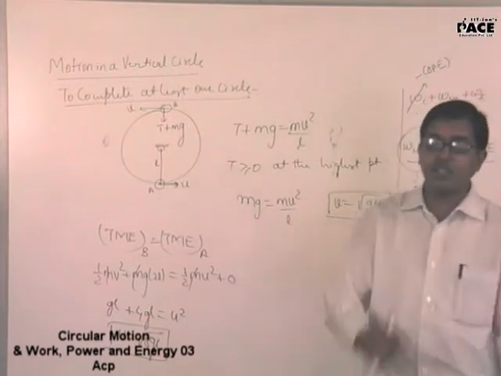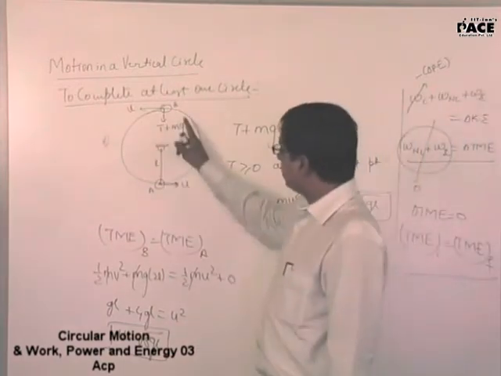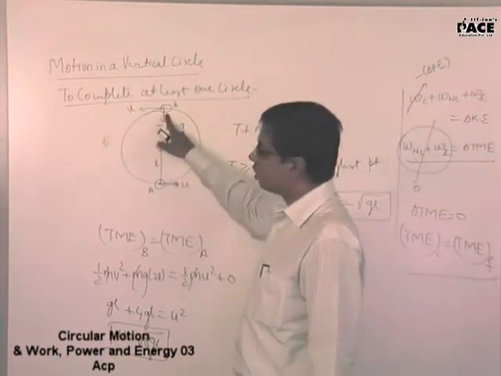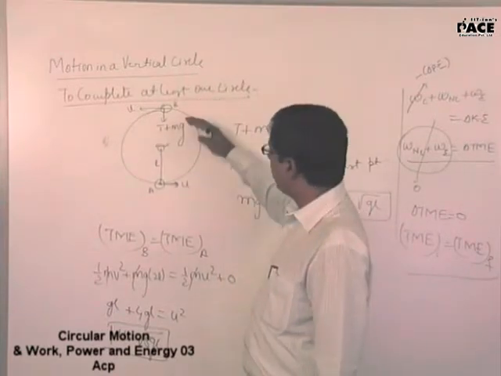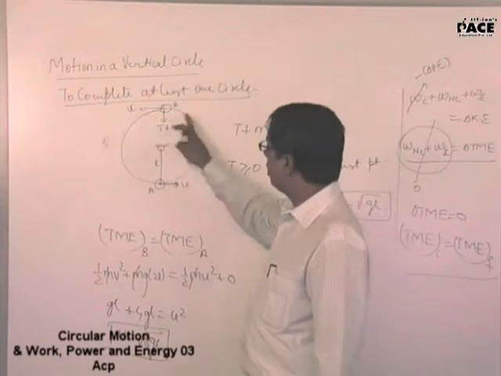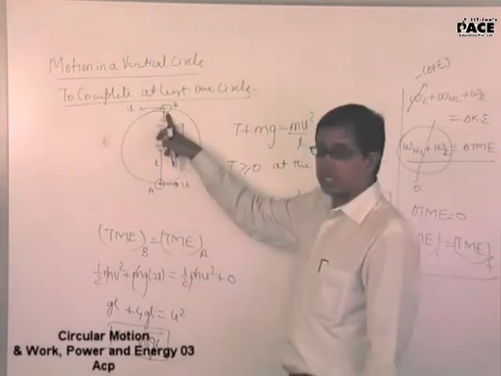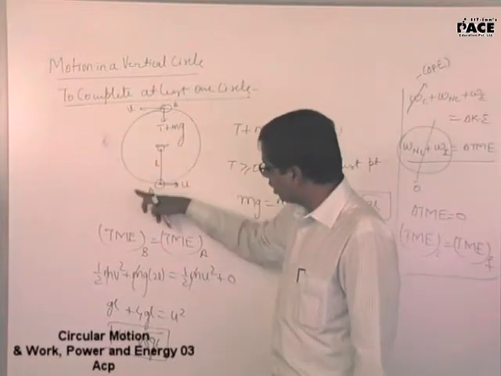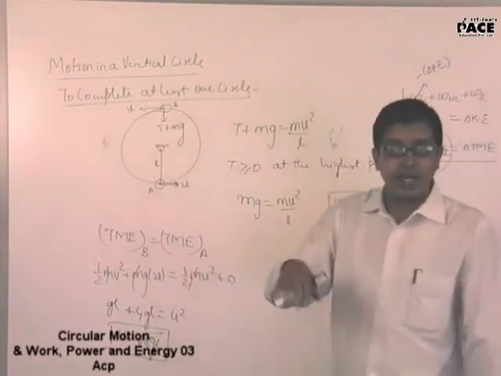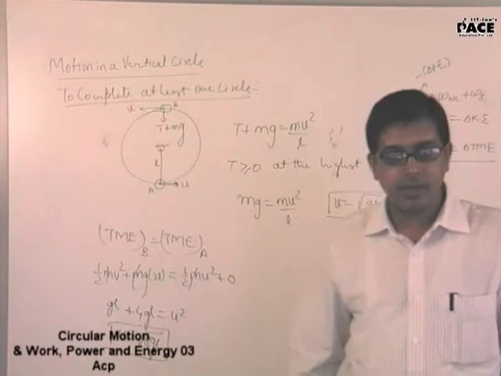And what is the definition of completing one circle? The tension should not become zero till it reaches the highest point. If the tension becomes zero somewhere here, it will leave the circular track. But if the tension doesn't become zero till it reaches the highest point, from there by virtue of this velocity it will start going about in the circular track and it will complete the track.